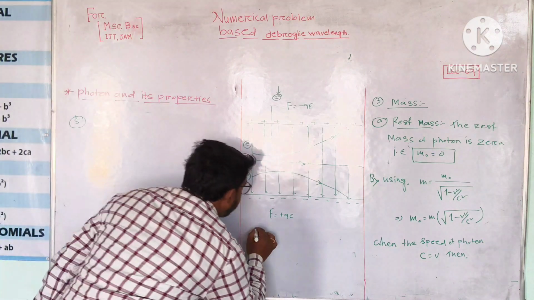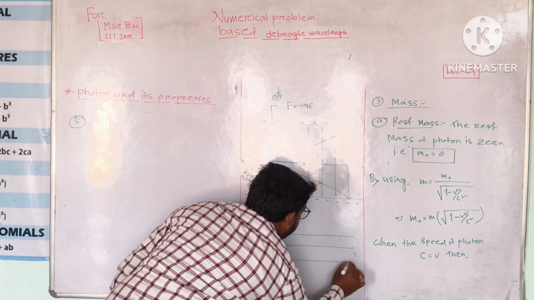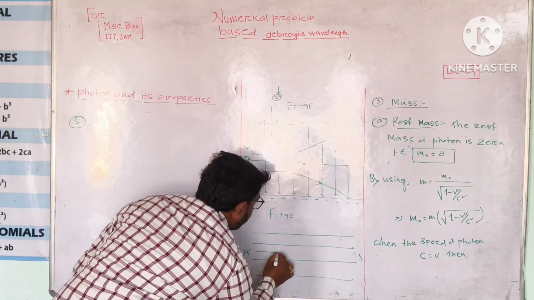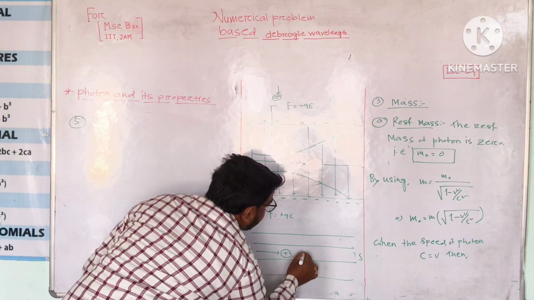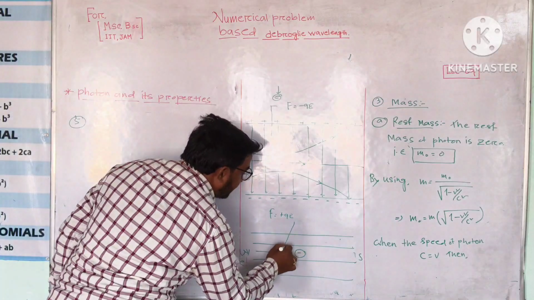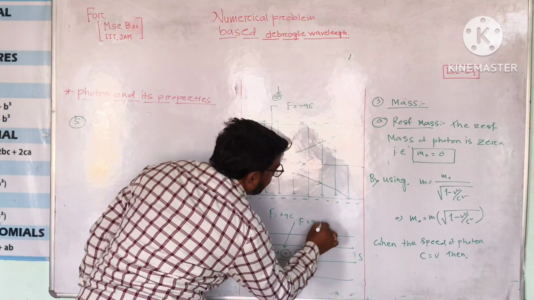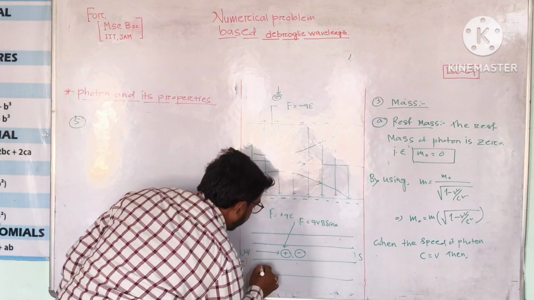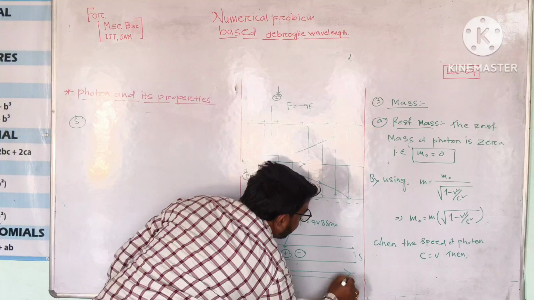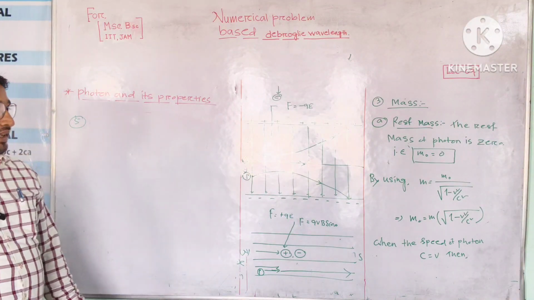Another example, say this is a magnetic field line. This is the north pole and this is the south pole. When any charged particle, either positive or negative, passes through a magnetic field, the force acting on it is F equals QvB sin theta. This is the Lorentz force. But in the case of photon, this is not possible. Photon passes directly through the magnetic field. So we can say that photon is not deflected by electric field and magnetic field.